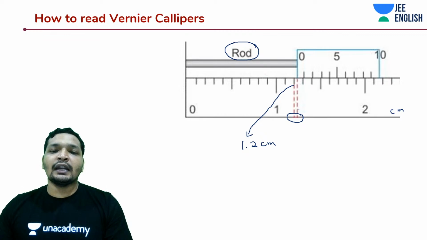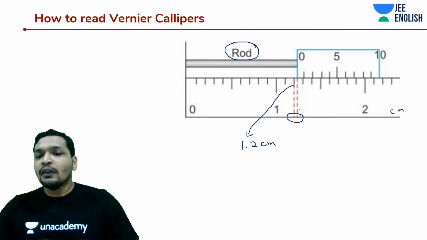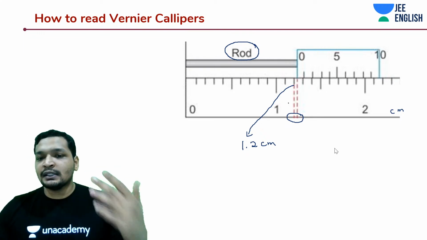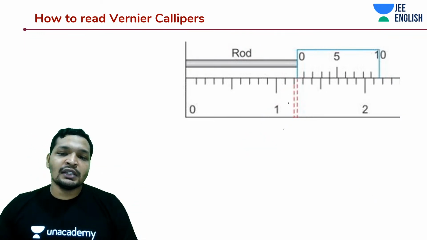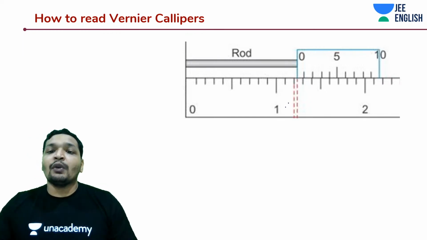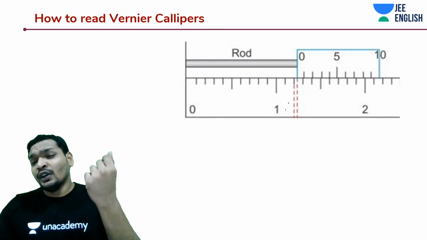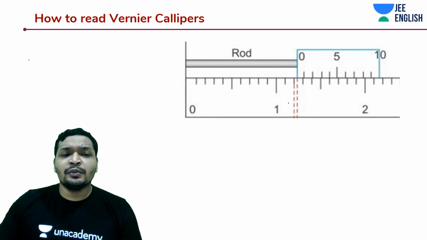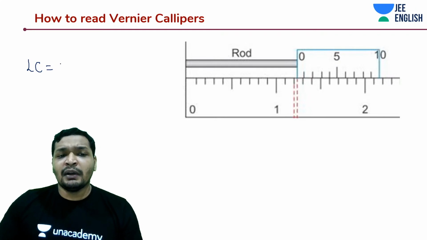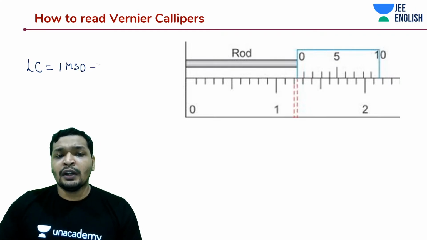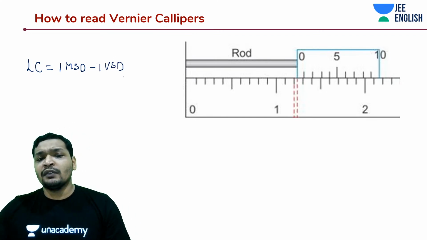You literally had a couple of JEE Advanced questions which were based on this concept. It is a concept, guys. There is nothing to memorize in this. Even the earlier one was a concept, like finding out the least count was also a concept. This is also a concept. Now let's understand. I told you the least measurement through some sort of technique is going to be 1 MSD minus 1 VSD, so 1 main scale division minus 1 Vernier scale division.